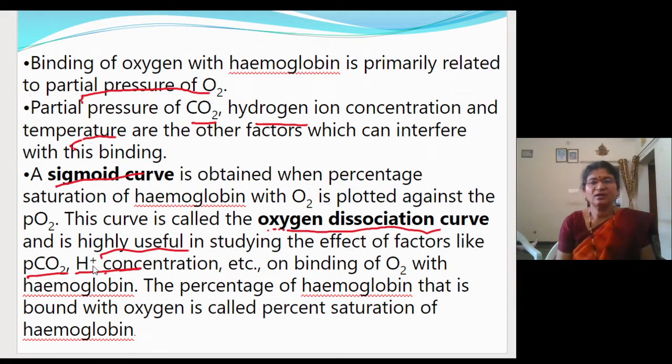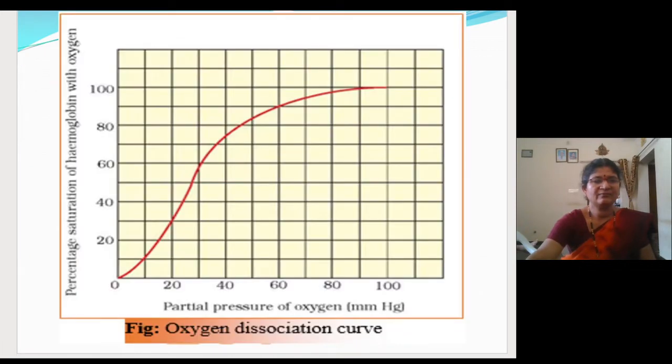The percentage of hemoglobin that is bound with oxygen is called percentage saturation of hemoglobin. What do you mean by percentage saturation of hemoglobin? It is the amount of oxygen, or I can say the percentage of hemoglobin that is bound with the oxygen. This is the oxygen dissociation curve which is given in the NCERT. Now let us see the diagram which is given in the NCERT.